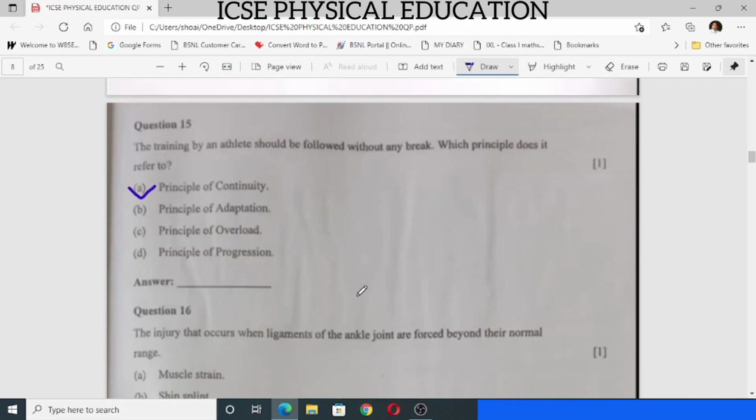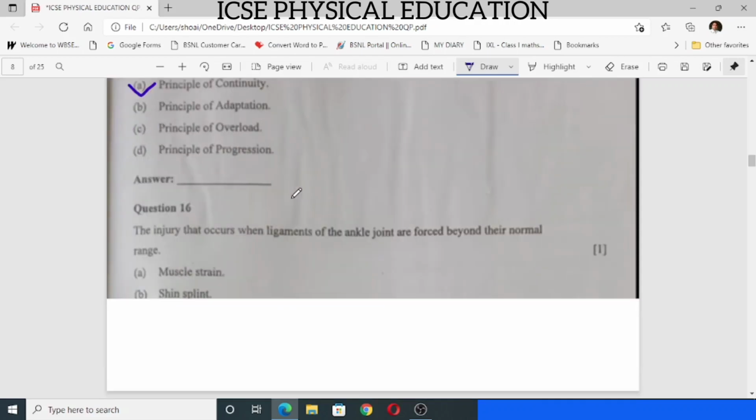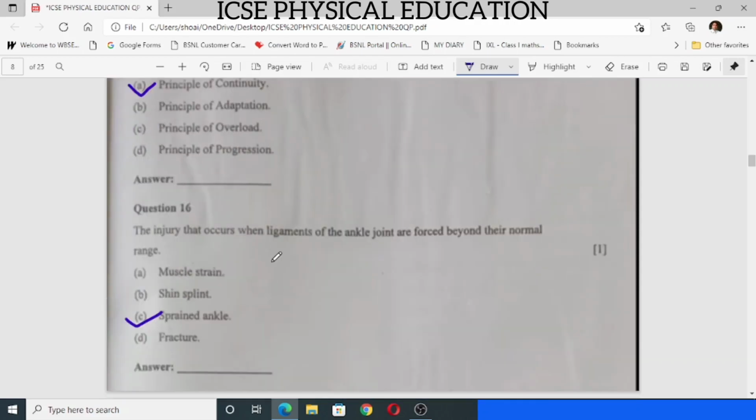Question number 15, the training by an athlete should be followed without any break. Which principle does it refer to? Answer is principle of continuity. 16, the injury that occurs when ligaments of ankle joint are forced beyond their normal range. The answer is sprained ankle.